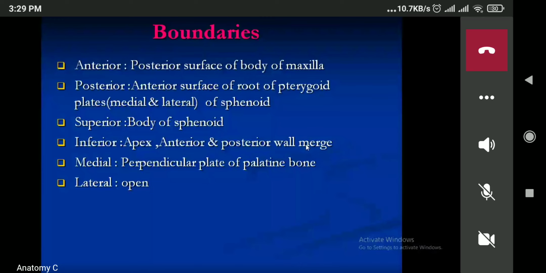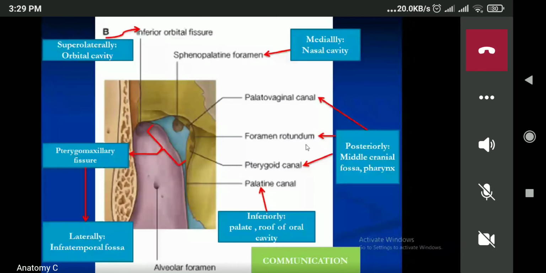Now next one is posteriorly. Posteriorly, can you see the three foramina? This is known as the palatovaginal canal. This is known as the foramen rotundum. This is known as the pterygoid canal. Okay, so these three. Now from the foramen rotundum, it will enter into the cranial cavity. The palatovaginal and the pterygoid canal I'll teach you later on. This will enter into the pharynx; the pterygoid canal will enter into the pharynx.